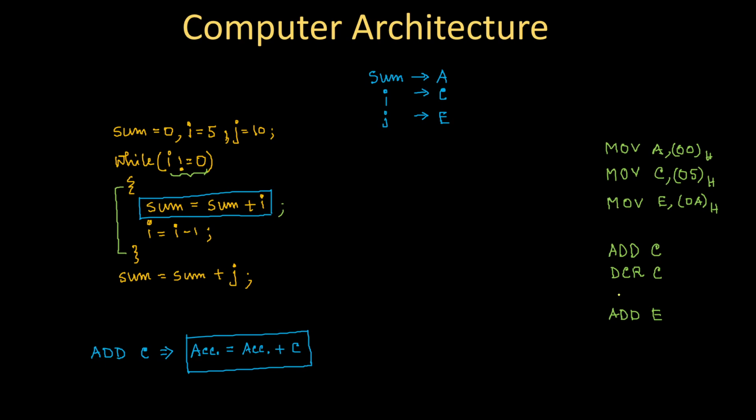That's why the instruction that we will write is what we call an unconditional jump. An unconditional jump instruction looks something like JMP, then JMP some certain address. I don't know the address right now, so I am writing JMP so that I can jump to this particular instruction written over here. And after jumping, based on I not equal to 0, I will take the decision to execute add C or add E.